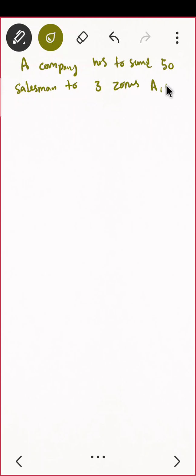A company has to send 50 salesmen to three zones A, B and C for promotion of sales. Obviously salesman है तो.